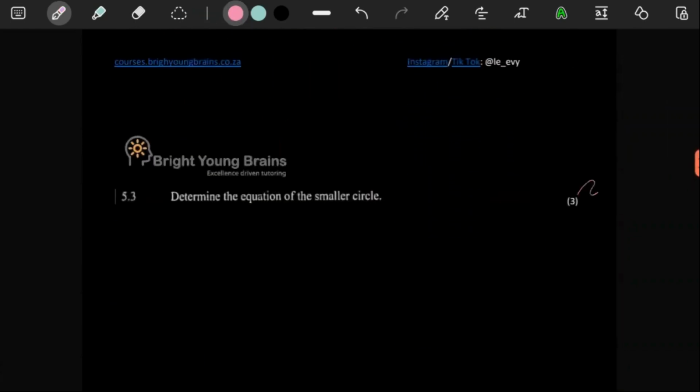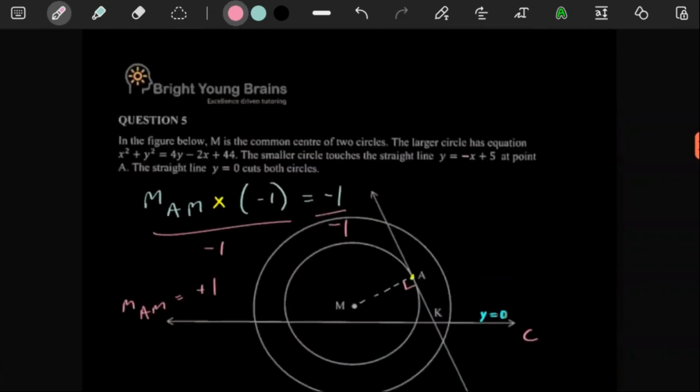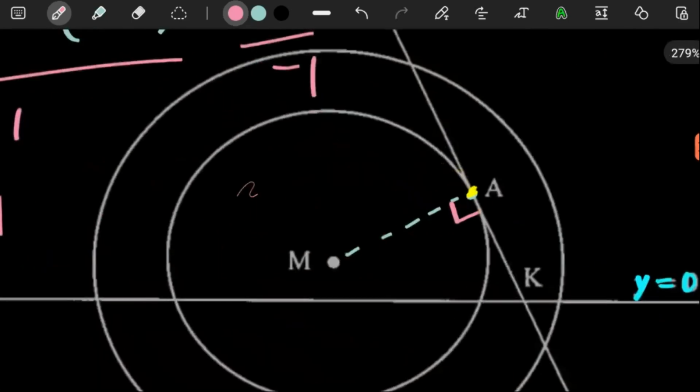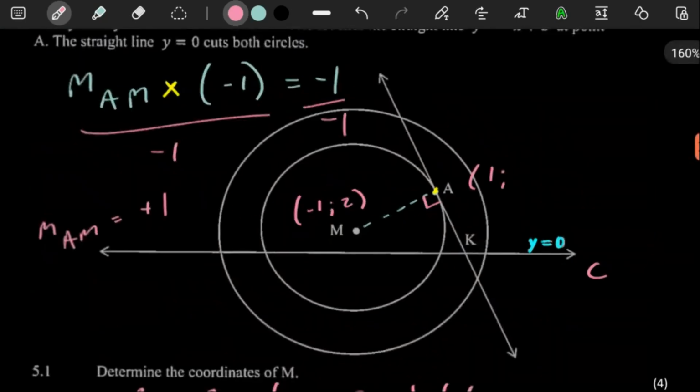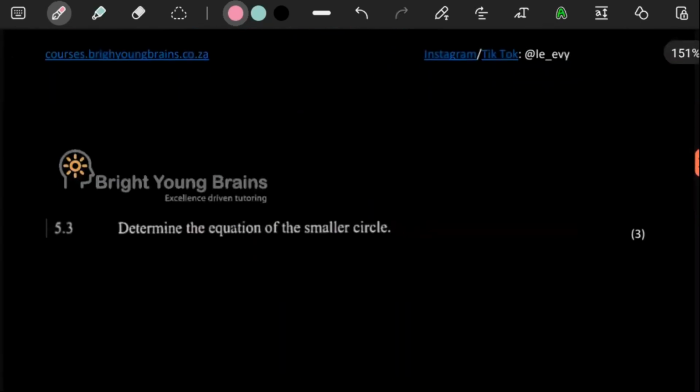4.5.3 says, for 3 marks, determine the equation of the smaller circle. Okay, so getting the equation of the smaller circle won't be too difficult because remember we have M, right? Negative 1 and 2. A, we have it as 1 and 4. So the distance of AM is going to give us the radius. So let's just get AM first.